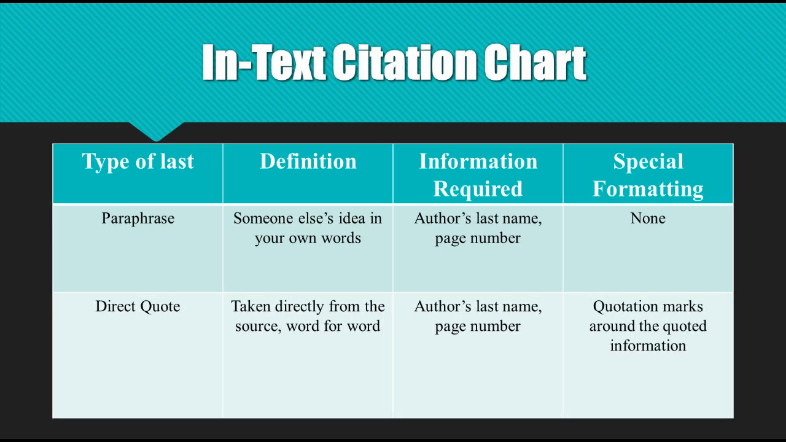So remember, there are two main types of in-text citations. A paraphrase is using someone else's ideas in your own words. The in-text citation requires the author's last name and the page number. A direct quote, on the other hand, is taken directly from the source, word for word. The in-text citation requires the author's last name and the page number of your source. You must include quotation marks around the quoted information.